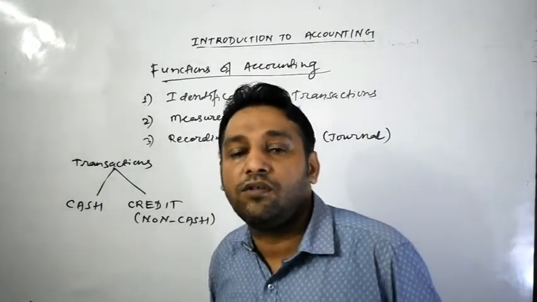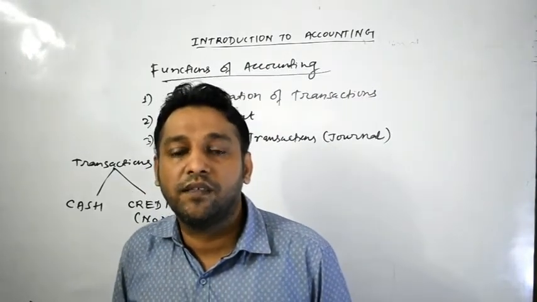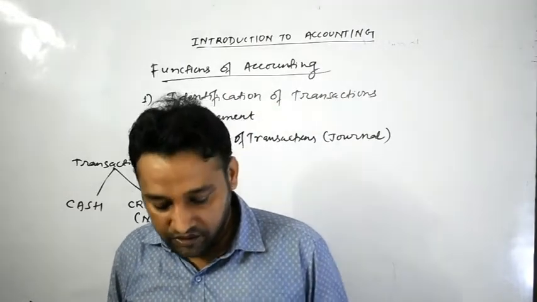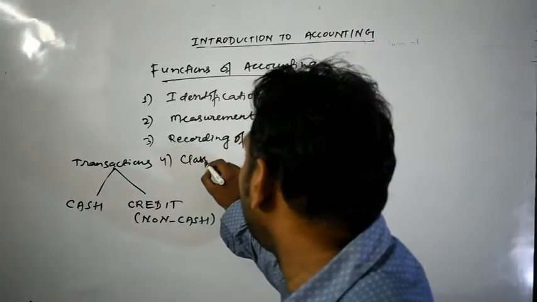We have to follow the concept of double entry system. हमको डबल एंट्री सिस्टम का कॉन्सेप्ट को फॉलो करना पड़ेगा, that is golden rules of debit and credit in order to record the transactions. ठीक है, next fourth bit, after recording the transaction next step क्या होता है?